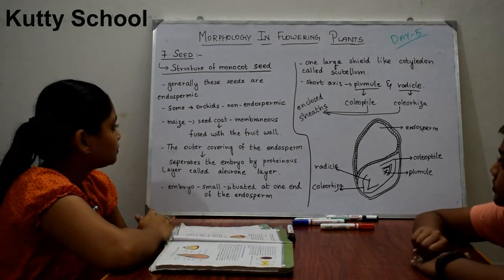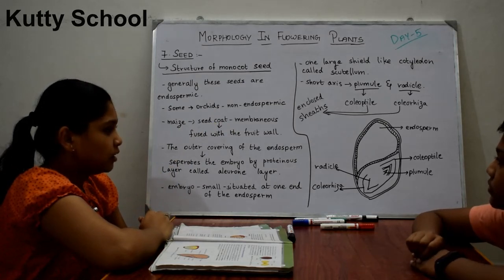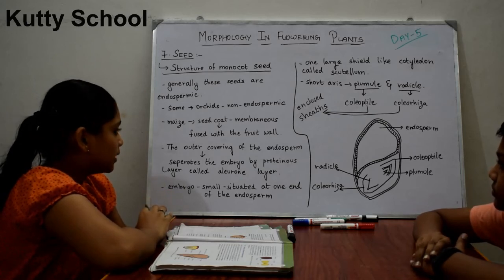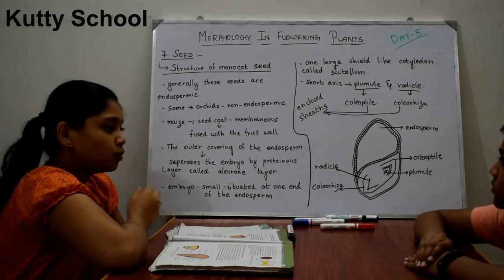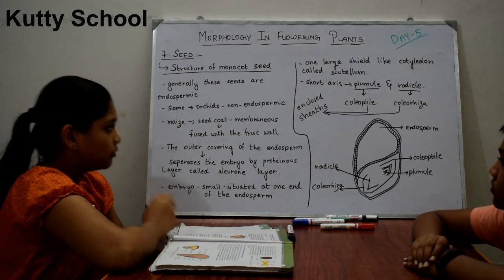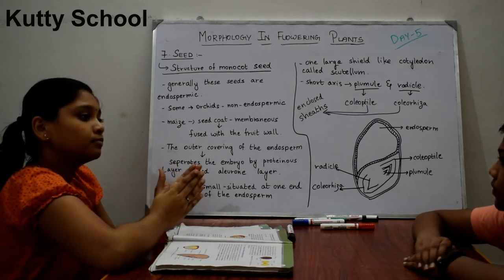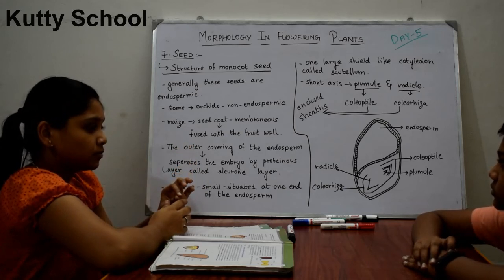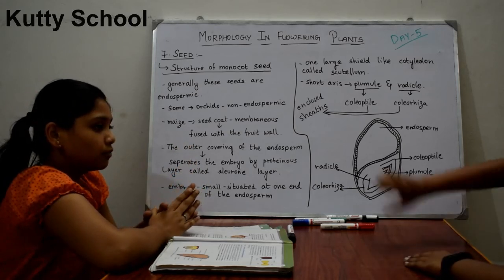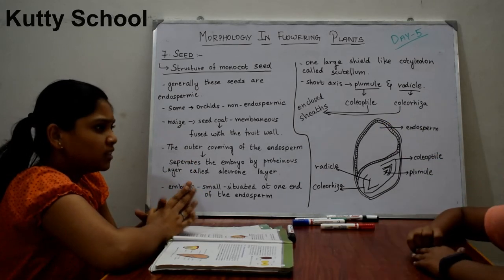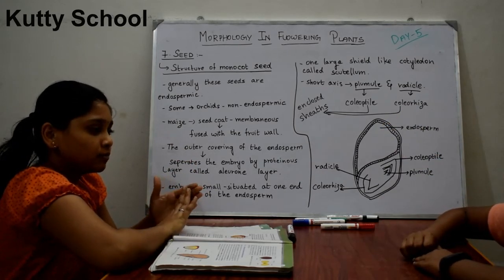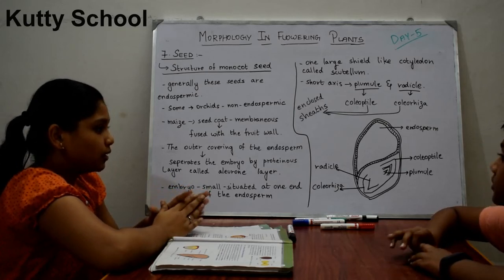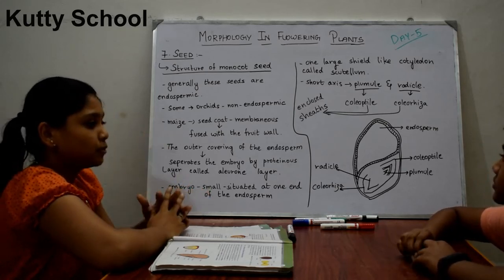Here, in maize for example, the seed coat of maize fuses with the fruit wall, and this seed coat is membranous. Membranous means it is a membrane-like structure. So this seed coat is fused with the fruit wall. That example is maize.